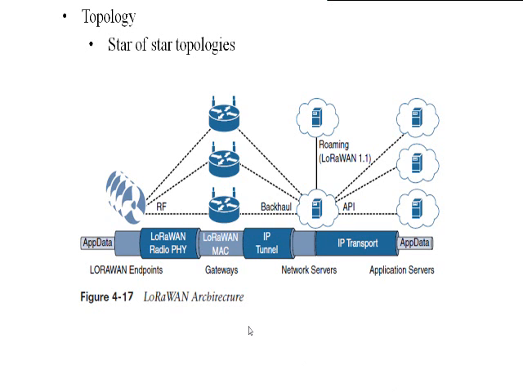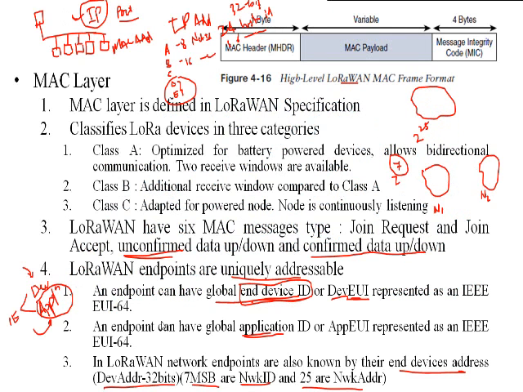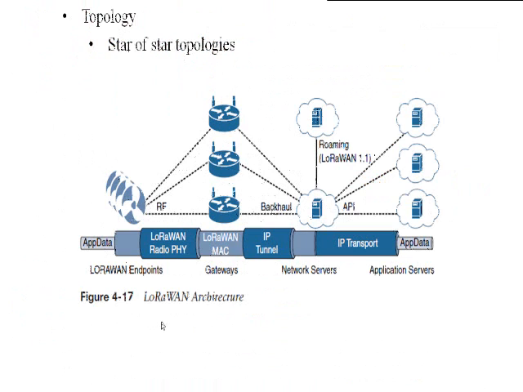Now if we consider the LoRaWAN architecture, here we can have the LoRa devices that use radio frequency to transmit data, as we know. They are going to transmit the data to the different gateways.